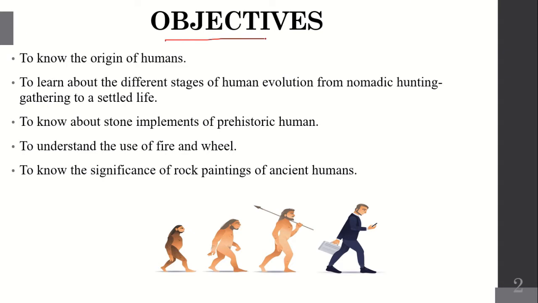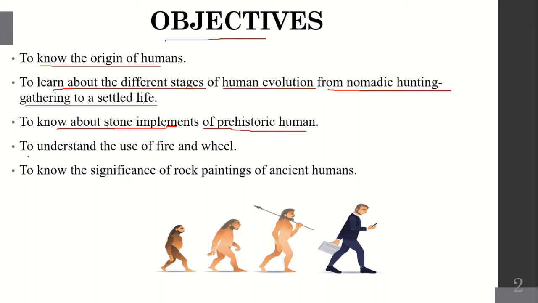Let's see the objective of this lesson: to know the origin of human, to learn about the different stages of human evolution from nomadic hunting gathering to a settled life, to know about stone implements of prehistoric human, to understand the use of fire and wheel, to know the significance of rock painting of ancient humans.